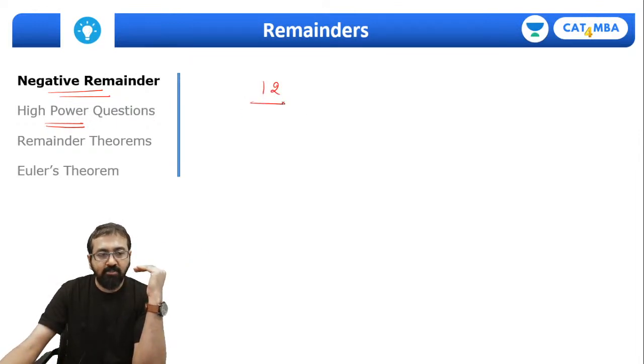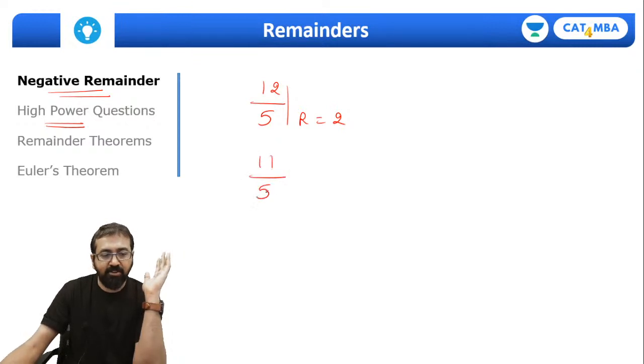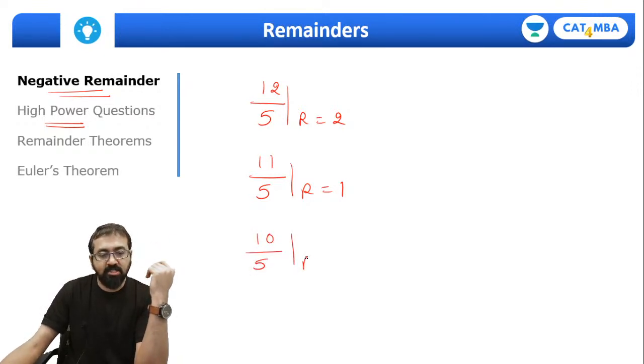So what is 12 divided by 5, guys? It's 2, because 12 is 2 more than some multiple of 5. Same way, what is 11 divided by 5? Of course, again remainder is 1. Very simple question. You might be wondering, sir, why are you asking this question? In fact, 10 divided by 5, what is the remainder? So of course remainder is 0, because 10 is just a multiple of 5, so it's completely divisible, so remainder is 0.